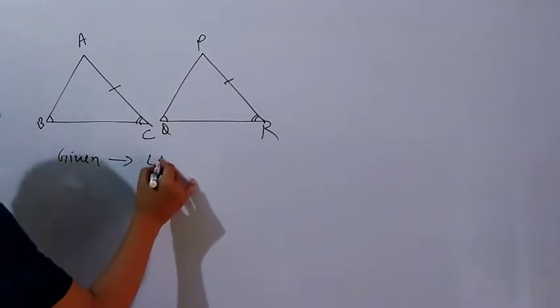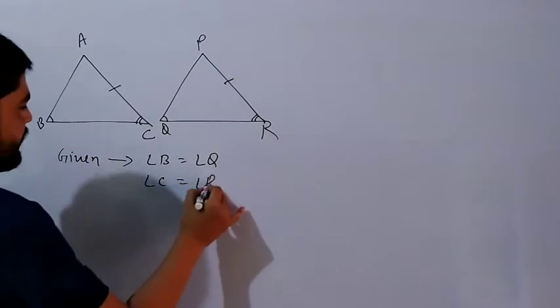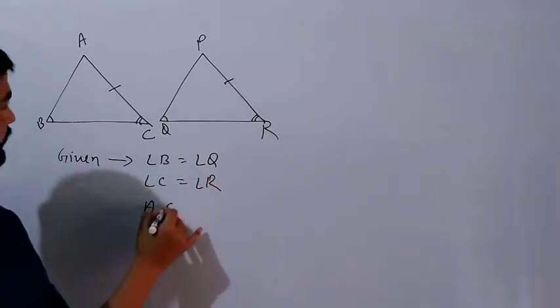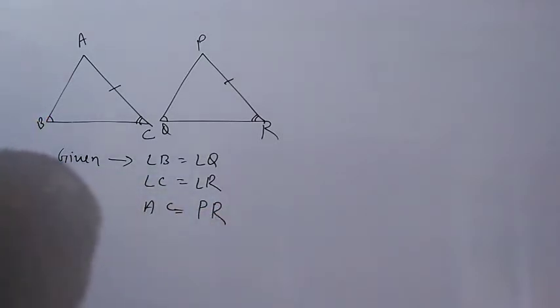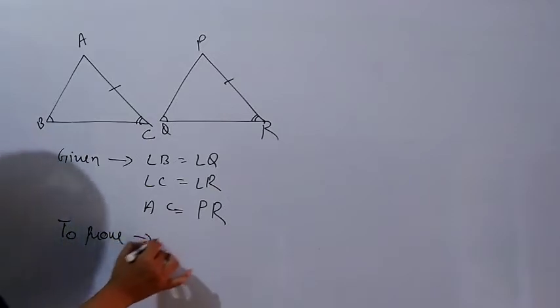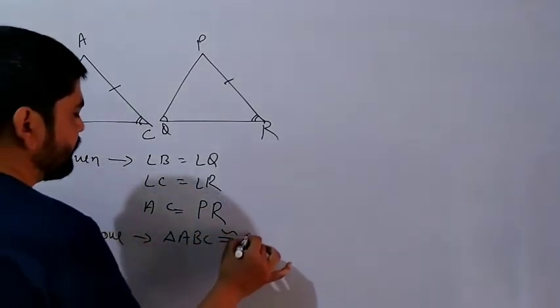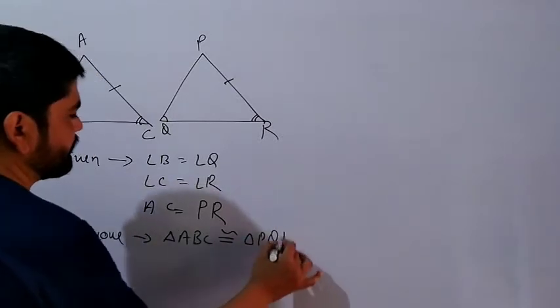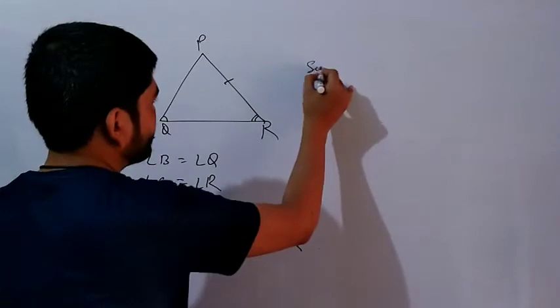Angle B is equal to angle Q and angle C is equal to angle R. And third is given, AC is equal to PR. Is it given to us? Yes. To prove: triangle ABC is congruent to triangle PQR. Okay, now we will do the solution for this.